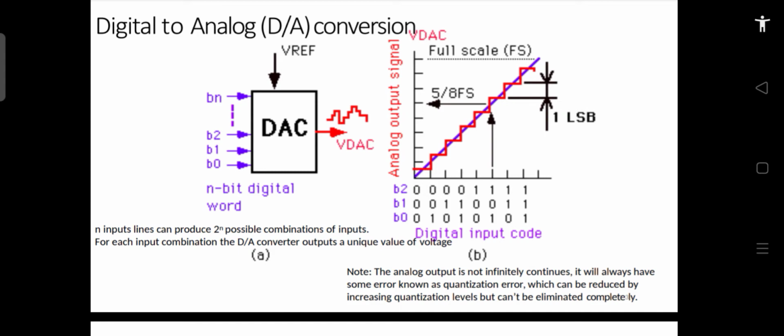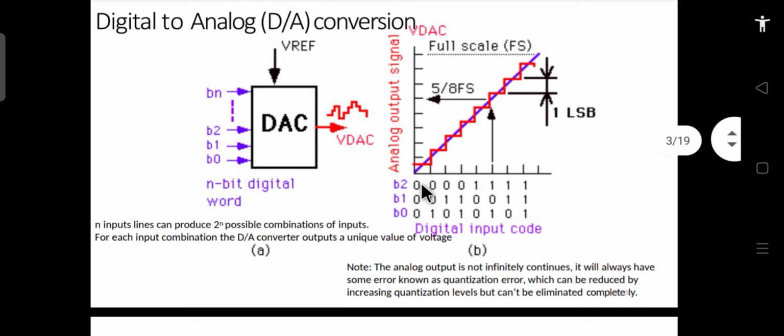Ideally we want the step size to be as small as possible. For that we require more bits on the input side. But with that the hardware circuitry will also be more. So we always make a sort of trade-off or compromise on how many bits we can have, so that the output is in a considerable range, depending upon the application. So this is how you get the characteristics of the DAC.